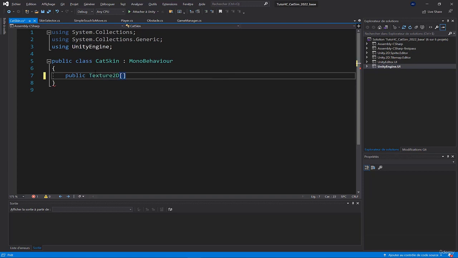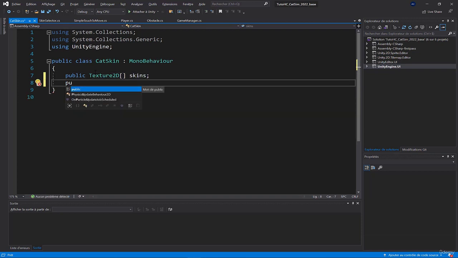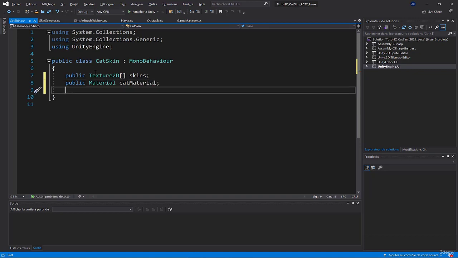It will be an array of 2D textures because we need variables of type 2D textures to be able to apply a texture to our character, and I'll call it skins. It will be an array of skins. Then I'll create a public variable of type material. I'll call it cat material. This will be a reference to the material of the cat to let us modify the texture of the material so we can apply a skin.